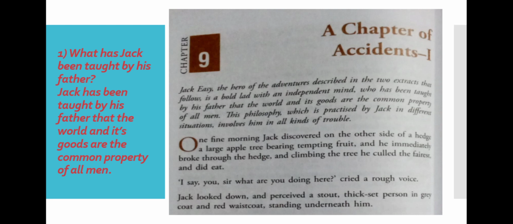He has been taught by his father that the world and its goods are the common property of all men. The philosophy which is practiced by Jack in different situations involves him in all kinds of trouble. Now, let's start the story.